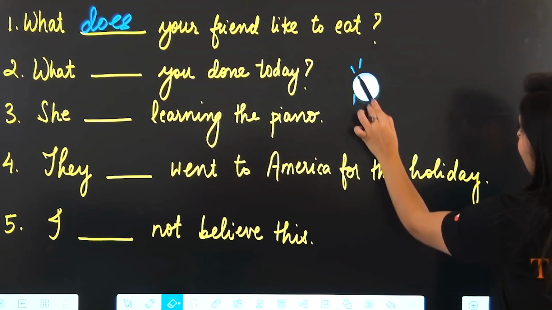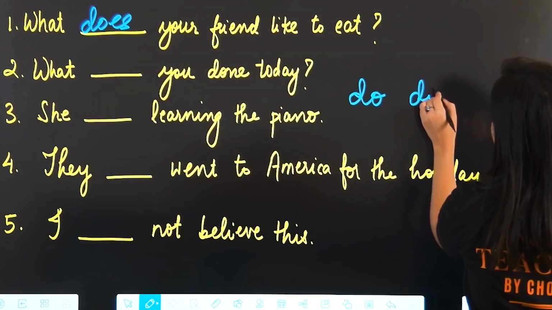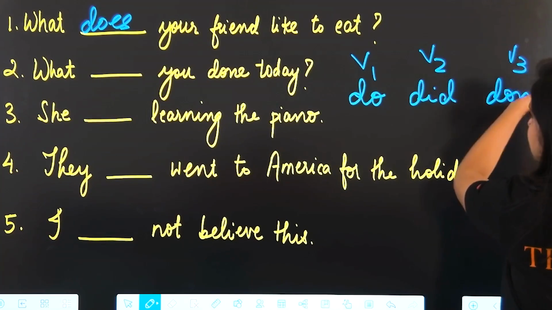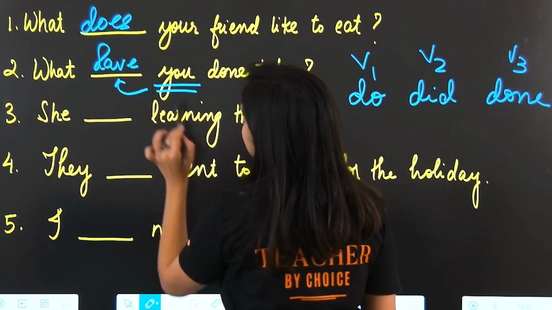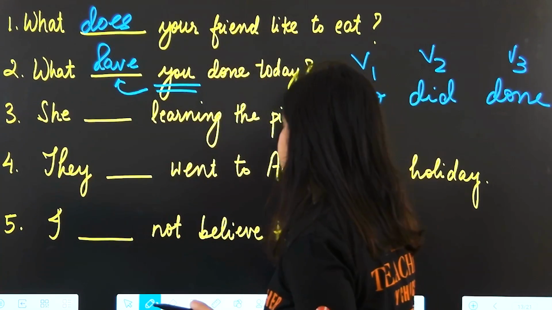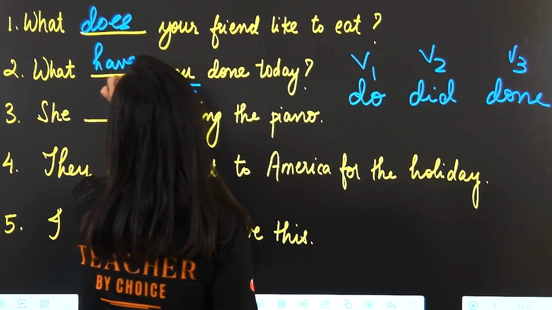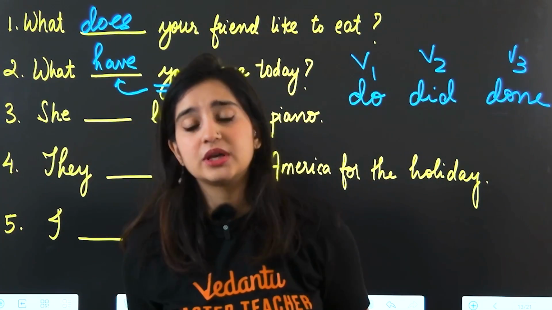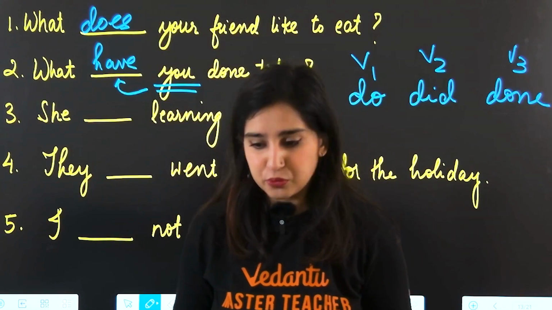Okay, so here we have the word done. What blank you done today? Do, did, done. V1, V2, V3. V3 form, obviously, what have you done today? Because it's you, we use have. You is always treated like a plural, even when we mean it in the singular way. I might be referring to one person, you. I might be referring to all of you, you. Regardless of what I mean when I use you, it is going to be treated like a plural.